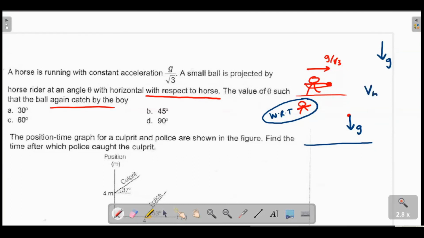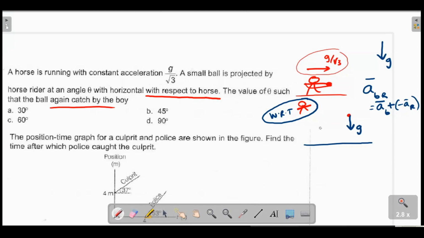That means acceleration of the ball with respect to the rider is nothing but acceleration of the ball in general, which is g, plus a negative acceleration of the rider, which suggests that you need to reverse this g by root 3, addition of a negative vector.